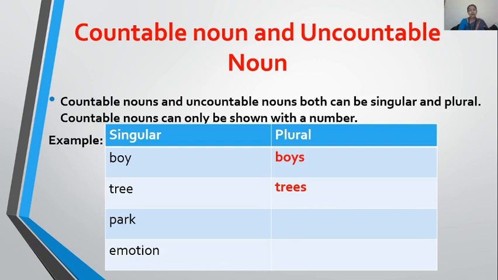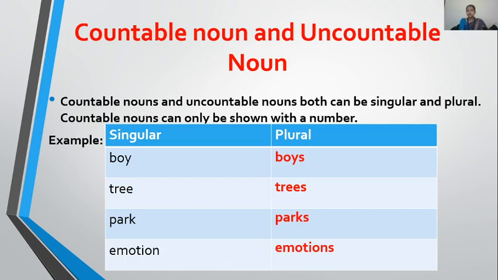Same as park, one park. But in the case of many parks, I call it parks. I simply add s with it. Now emotion, same as emotion. He has many emotions. Okay.